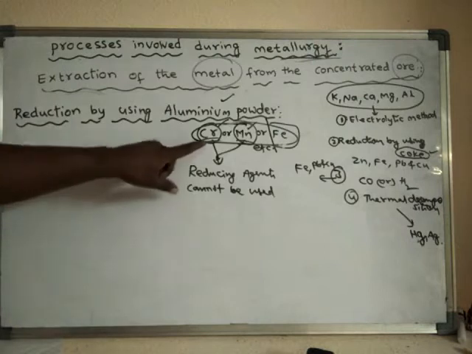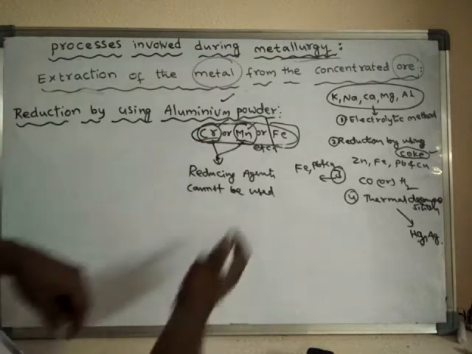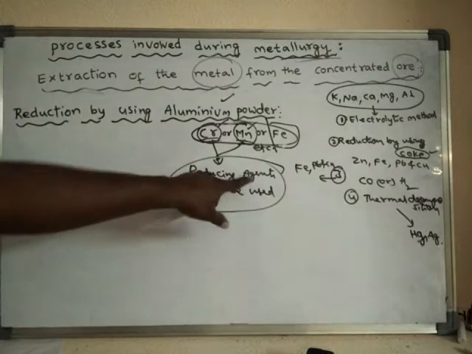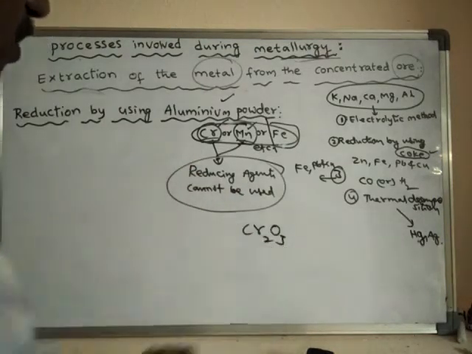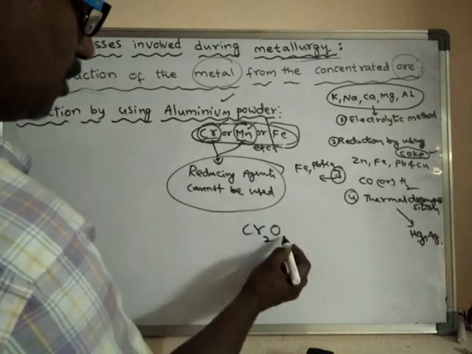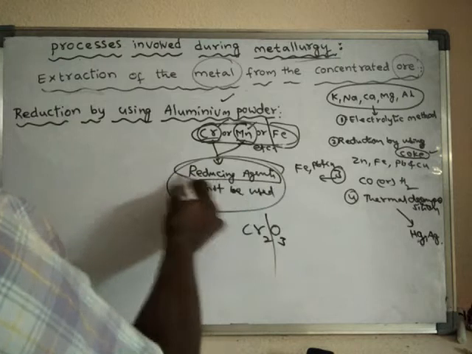So in the oxide of chromium, what happened? This chromium will form strong bonds with oxygen. So these reducing agents cannot break the bonds. They do not have sufficient energy to break the bonds between the chromium and oxygen, like this. So in that case, reducing agents cannot be used.